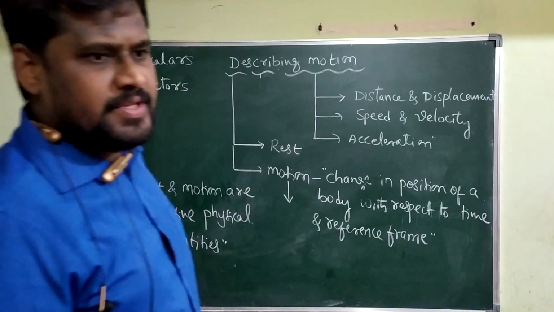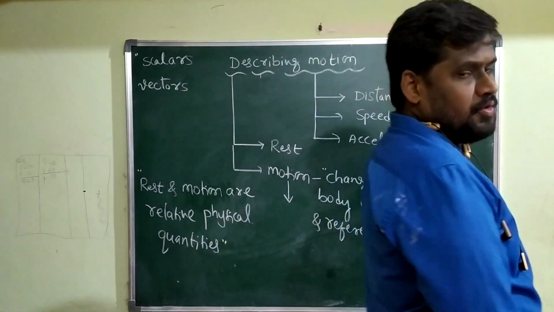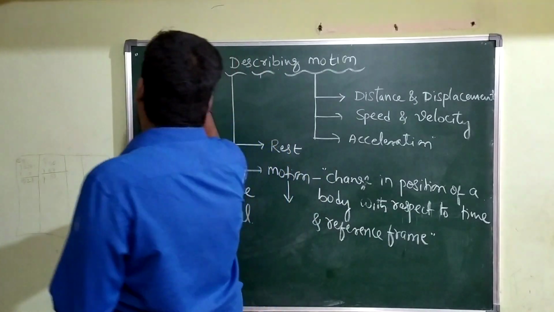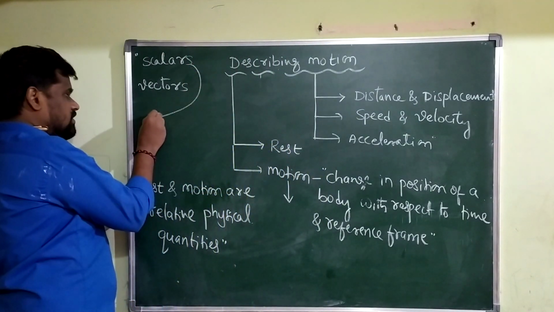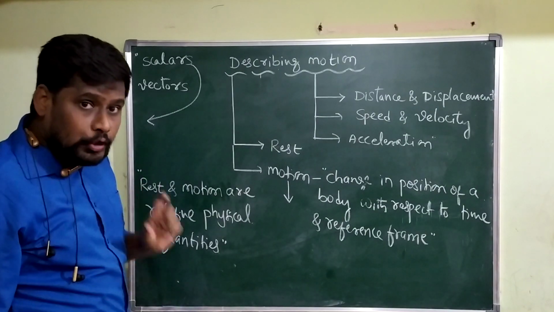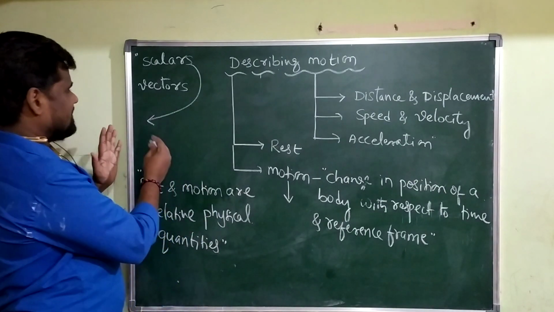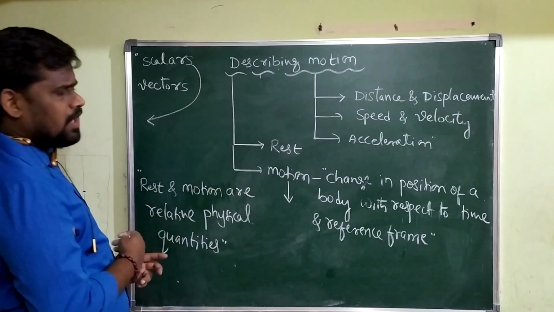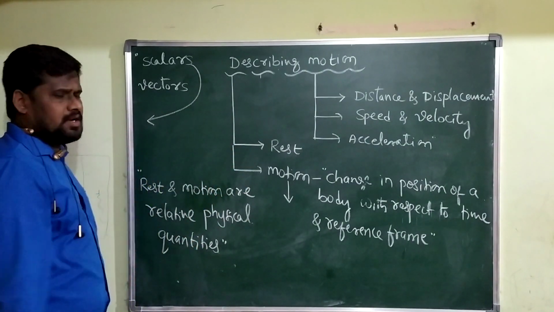So, what is the difference between scalar and vector? Physical quantities which have only magnitude, we will call scalars. I will explain what magnitude and direction are in the next class. Then what are vectors?